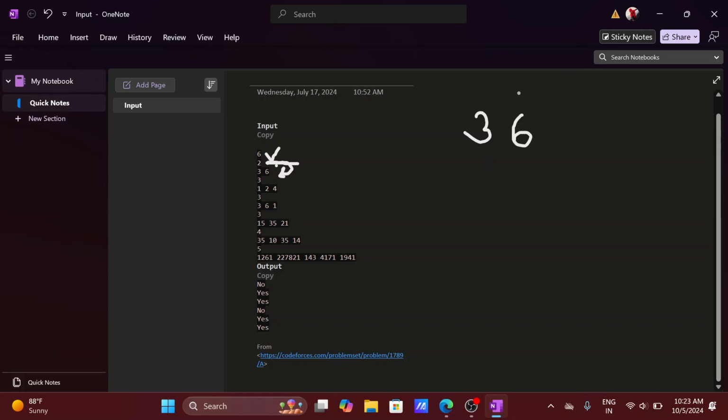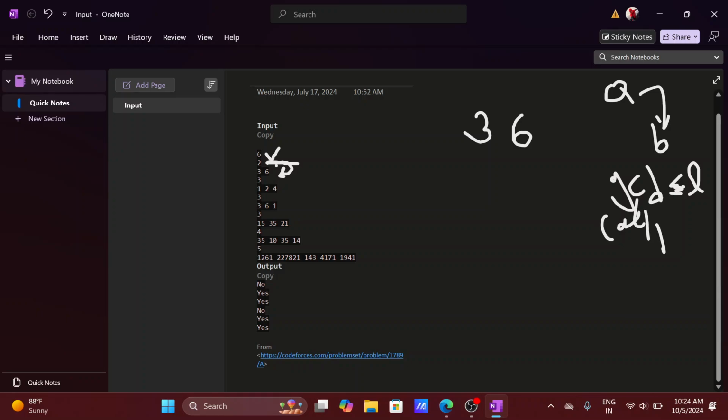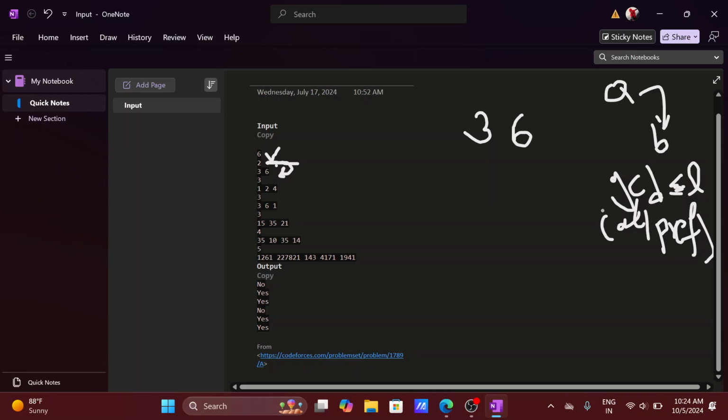We need to reorder them in such a way. Is it possible? We have to find if it is possible to make the array beautiful or not. And an array is beautiful only if the GCD of all prefixes is less than or equal to their length. So this is what is mentioned in the question. If the GCD of all prefixes is less than or equal to its length, then it's a beautiful array.